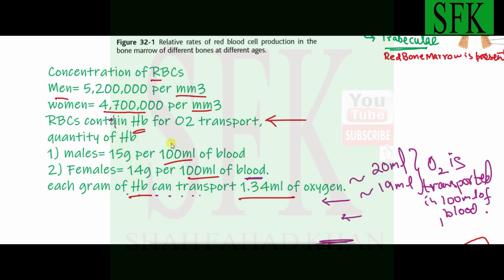So this means that each 100 ml of blood of males can transport around 20 ml of oxygen, because if you multiply 15 by 1.34, you get an answer approximately close to 20 ml. And for females, if we multiply 14 by 1.34, the 100 ml of blood of females can transport 19 ml of oxygen.